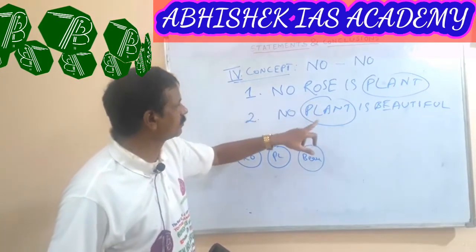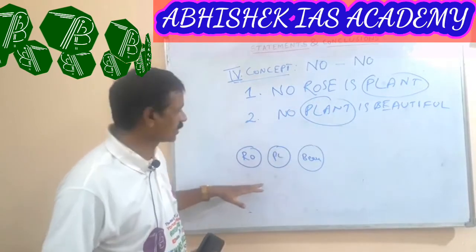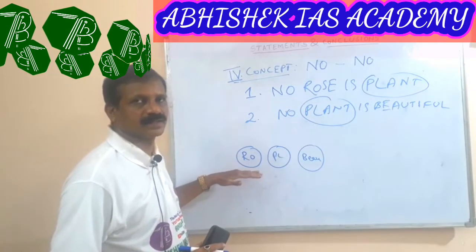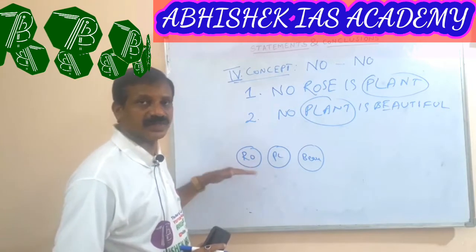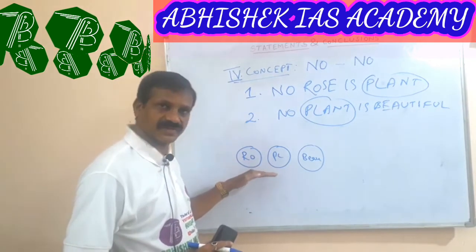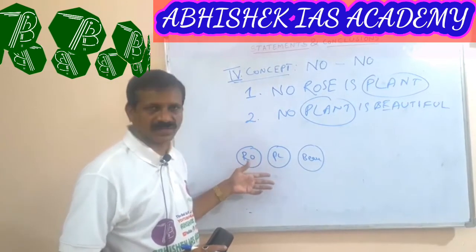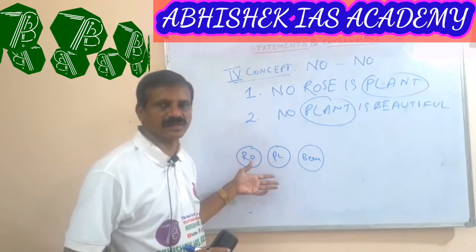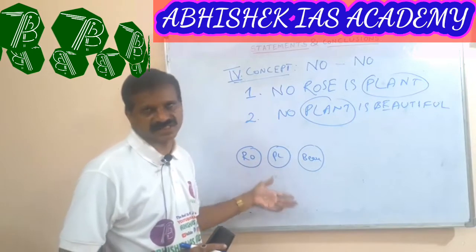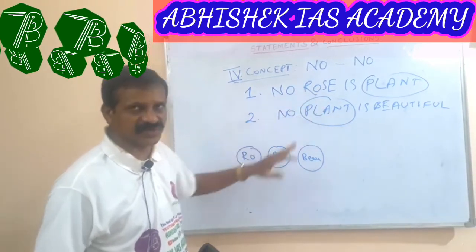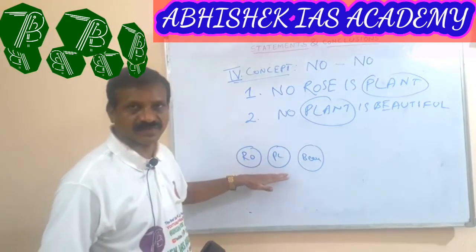Here rose, plant, and beautiful individually differ from each other. They do not have common portions or sections. Individually these three aspects differ from each other.